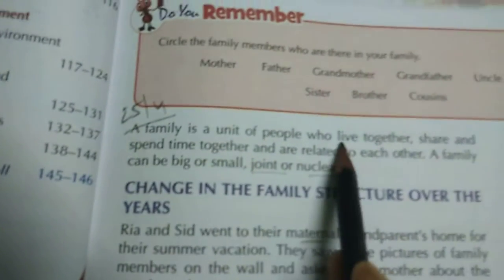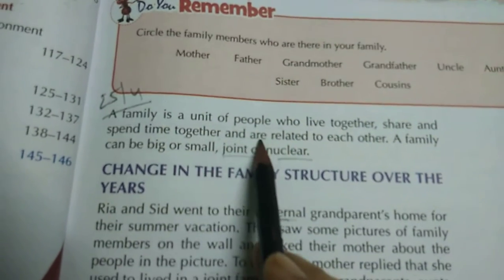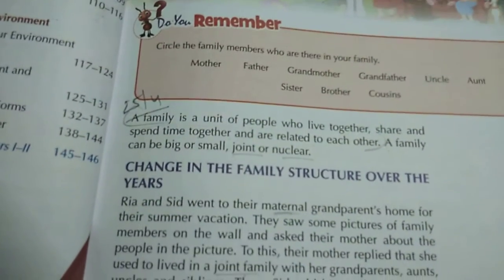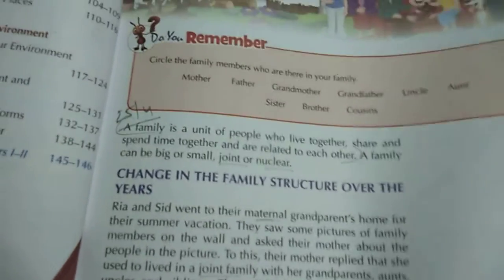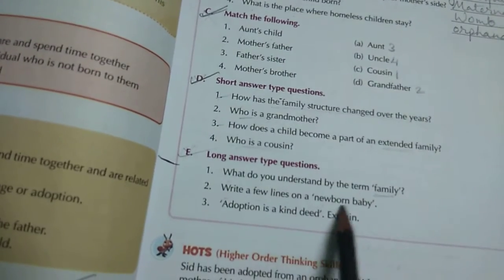You can write from here also. First step. A family is a unit of people who live together, share and spend time together, and are related to each other. A group of people who live together, spend time together, and are related to each other is known as a family. Clear?